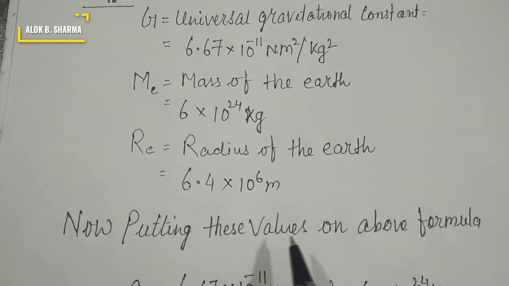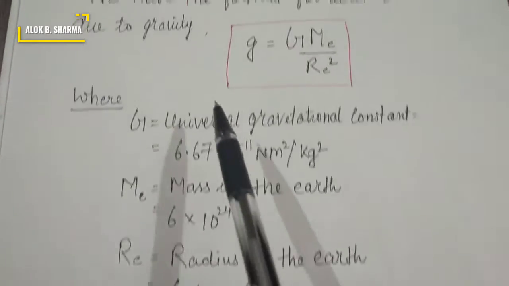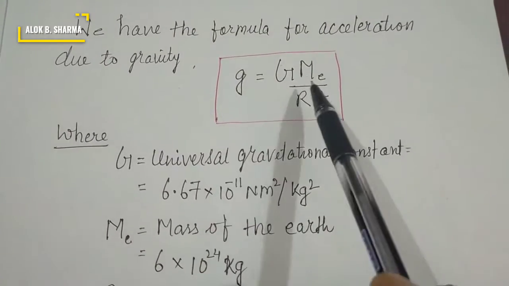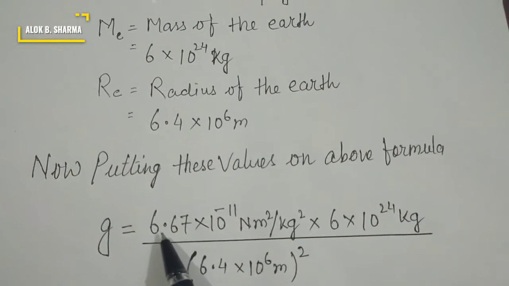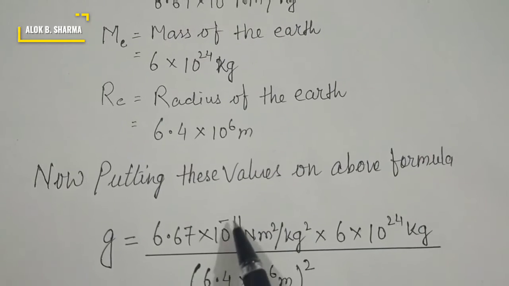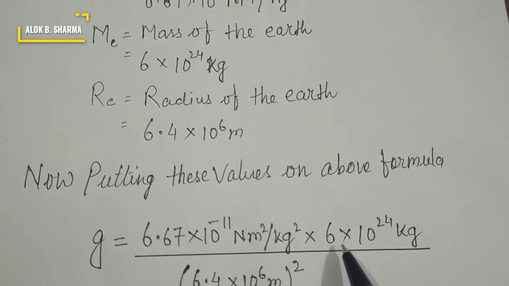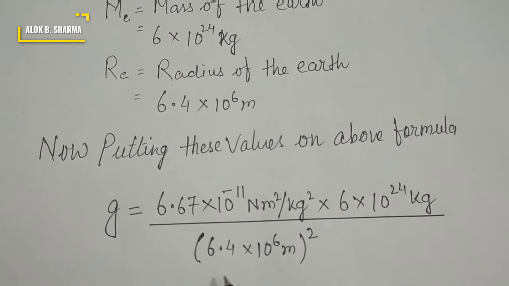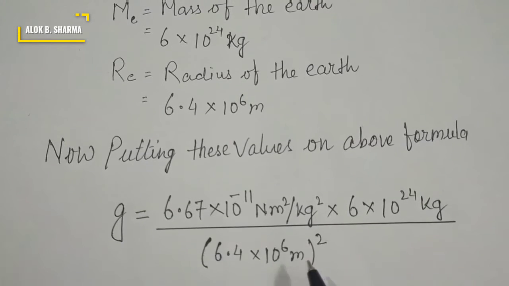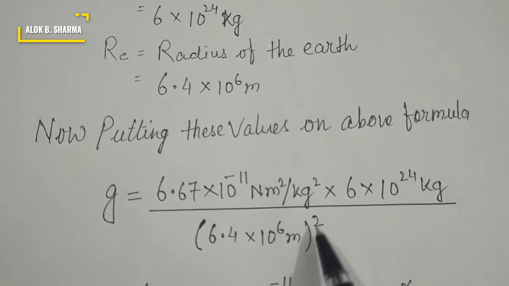Now putting these values in our formula, g equals G M_e upon R_e squared. So the value of G is 6.67 into 10 to the power minus 11 Newton meter squared per kg squared, the mass of Earth is 6 into 10 to the power 24 kg, and the radius of Earth squared is 6.4 into 10 to the power 6 meter, squared.